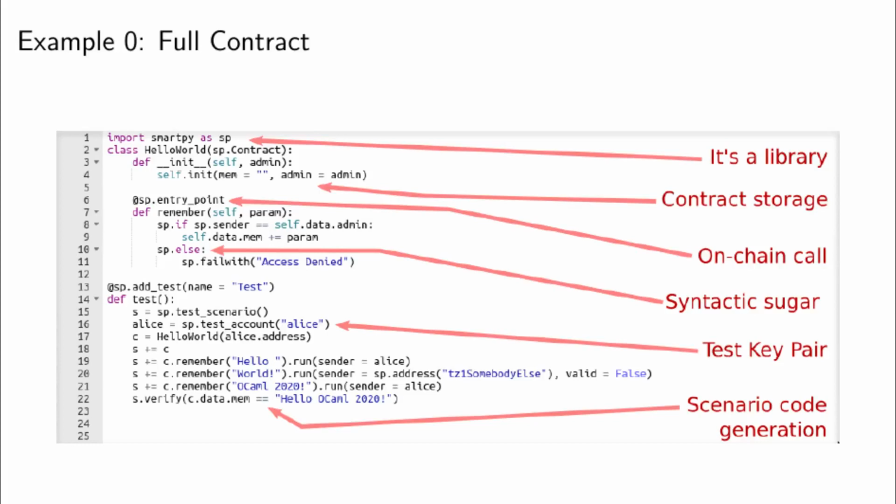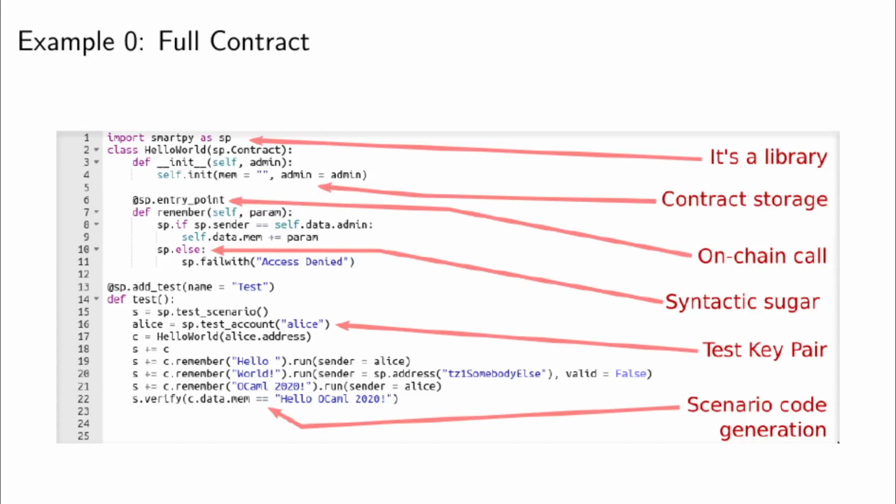Then line 13, we see how we create test scenarios. So this is also essentially metaprogramming, functions that generate SmartML scenarios. They can run in the SmartML interpreter or in a sandbox blockchain or even in a public test network. Line 16, we see how we create a cryptographic key pair for testing. It's a real deterministic key pair from the seed that we see there, Alice. It can sign messages and everything, and it works in the interpreter just as in the real world. So we are fully interoperable. So then we call a few times the contract, and we verify a condition about the state of the contract at the end.